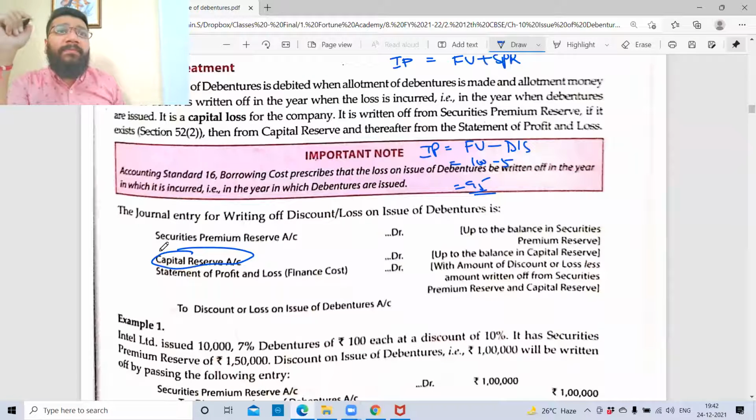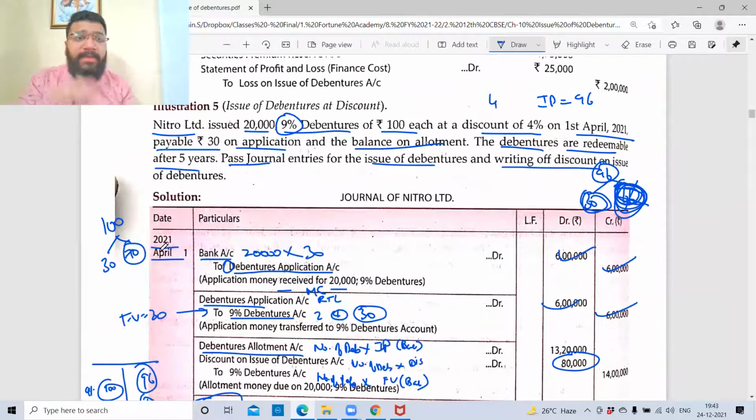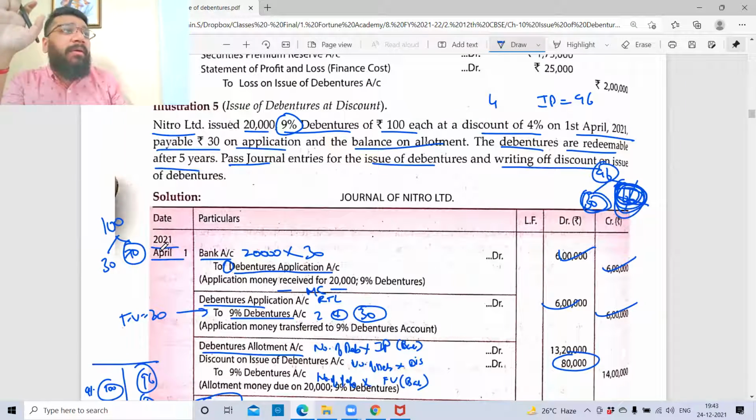You know what is capital reserve? If you remember in the share capital chapter, when you reissued the forfeited share, to that extent, unutilized amount you transfer to capital reserve. Now the question that you had in your mind is, sir, what will I do with that capital reserve? Capital reserve, you use it for setting off. Like SPR, even capital reserve, you use it for setting off the loss on discount on issue of debentures.